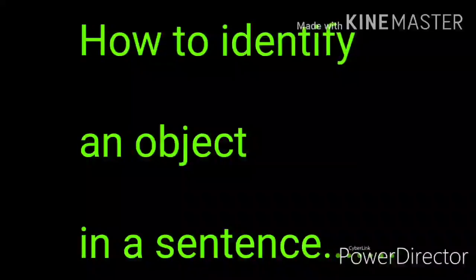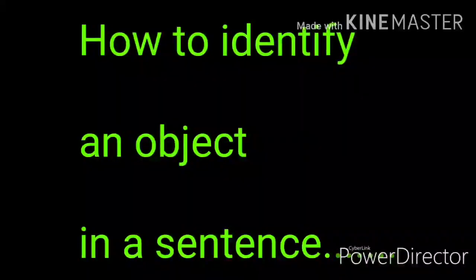How to identify an object in a sentence? This is really very important for us, because if we do not know about the object, in that condition we cannot change or transform a sentence into passive voice. Because the first rule of passive voice says that there should be interchange of subject and object. So it is really very important for us to know about the object.